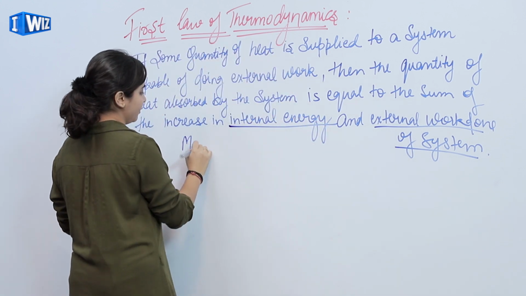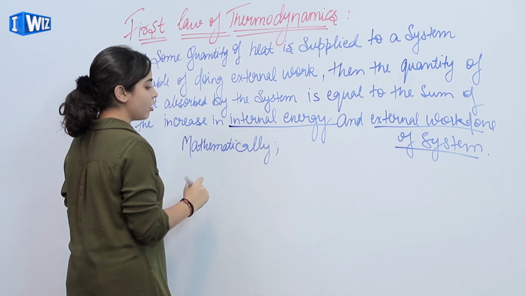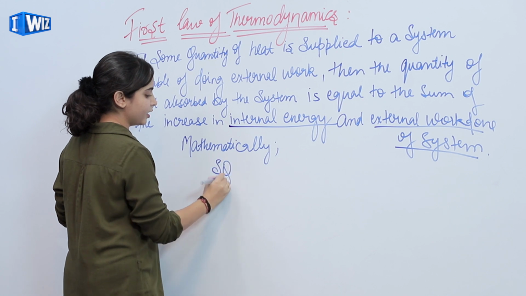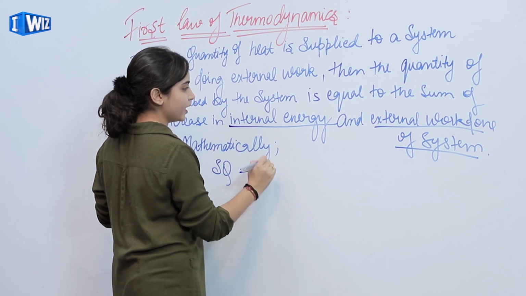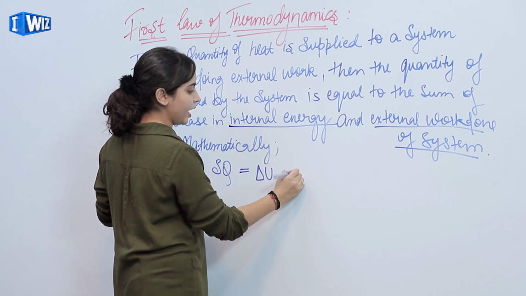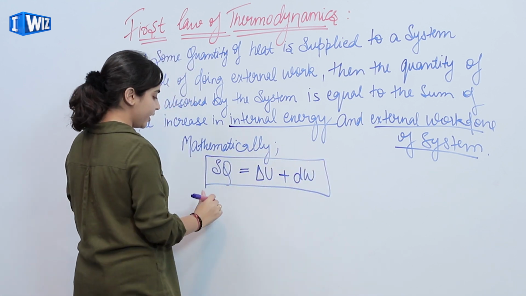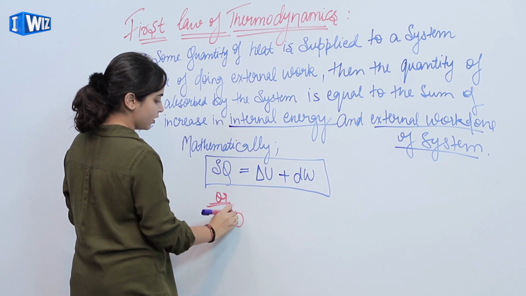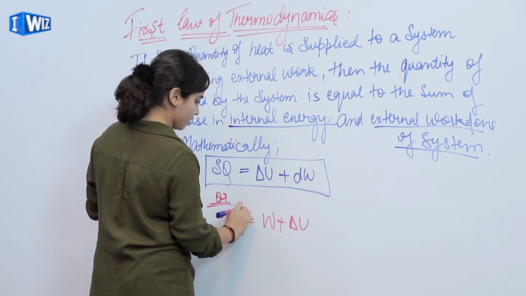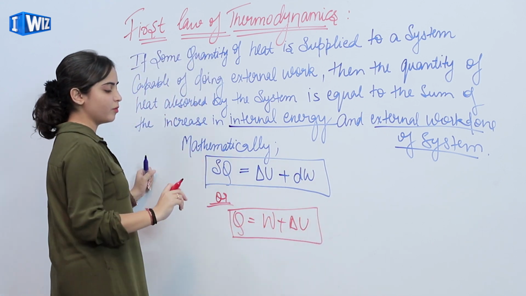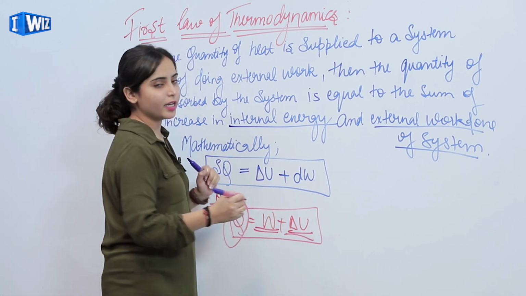So mathematically, the first law of thermodynamics we can write as delta Q, where delta Q is change in heat, that is the sum of internal energy and work done. Or we can write it as Q is equal to W plus delta U. So this is the first law of thermodynamics. The total heat is the sum of work done and internal energy of the system.